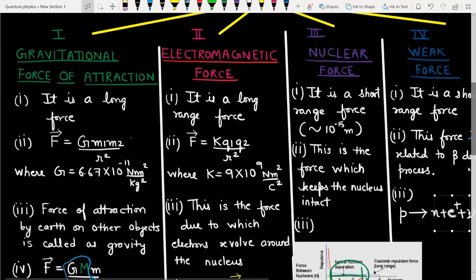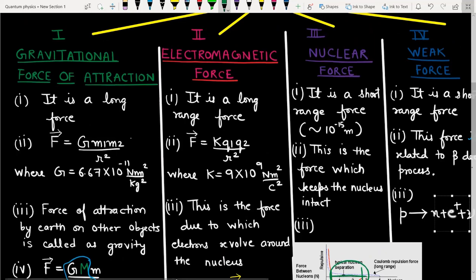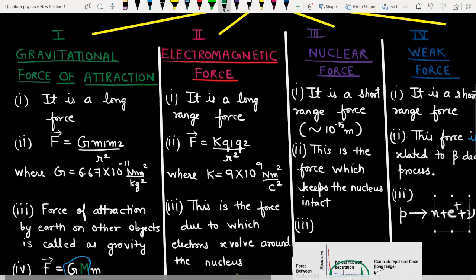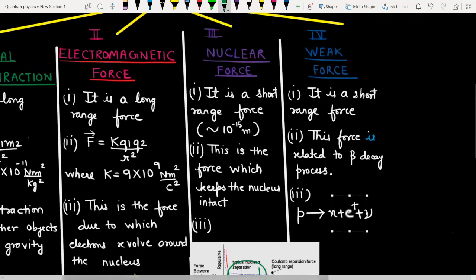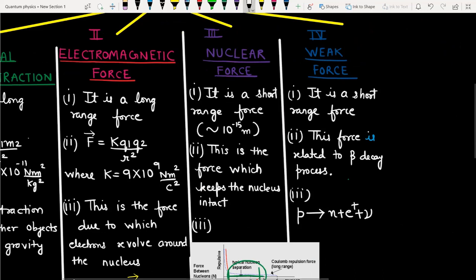Now the last kind of force that I'm going to discuss is the weak force. The domain of this force is even inside the proton. The nuclear force that I told you exists inside the nucleus, but this weak force exists even inside the proton and the neutron. So what basically happens? What is the origin of this weak force?